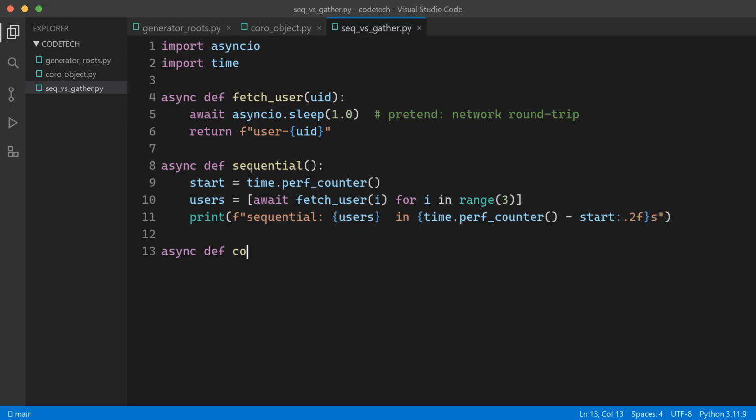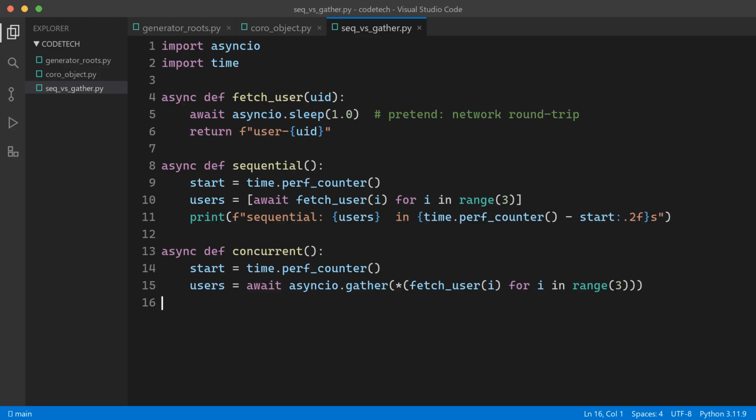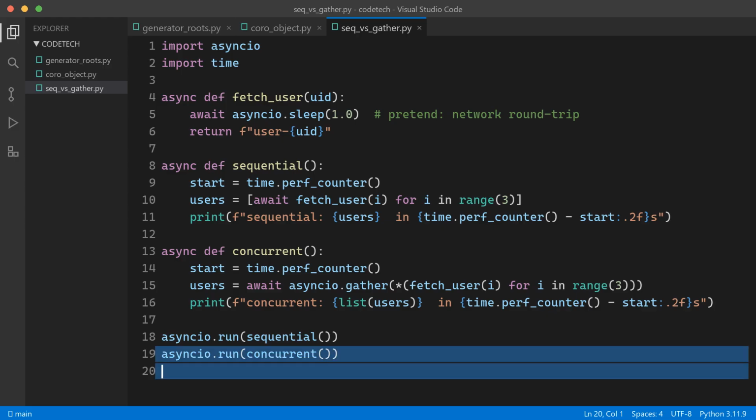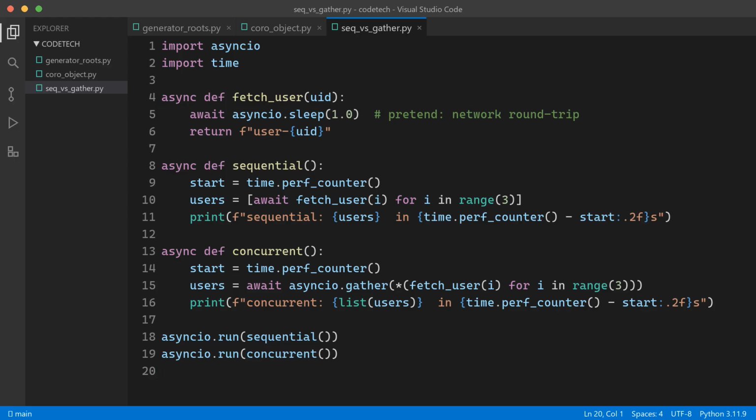Way 2, asyncio.gather. We create all 3 coroutines first, hand them to gather, and await the whole batch at once. Gather schedules them all as tasks, lets them run interleaved, and collects the results in order. And notice the entry point at the bottom, asyncio.run. That's the ignition key of every async program. It creates a fresh event loop, wraps your coroutine into the first task, spins the loop until that task completes, and then shuts everything down cleanly.